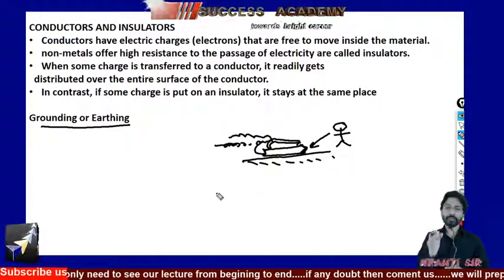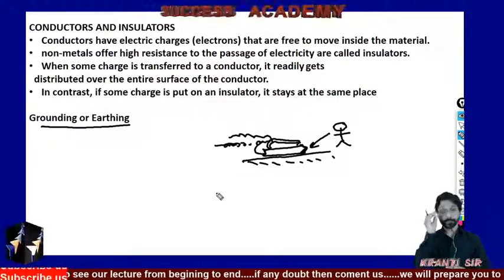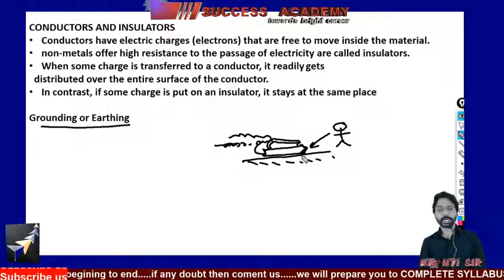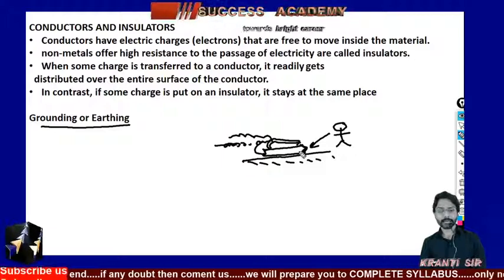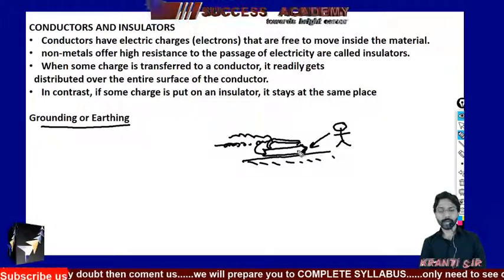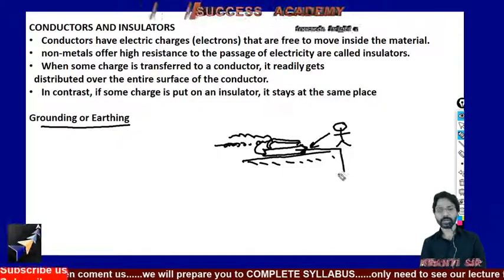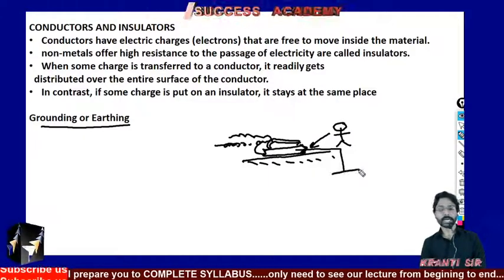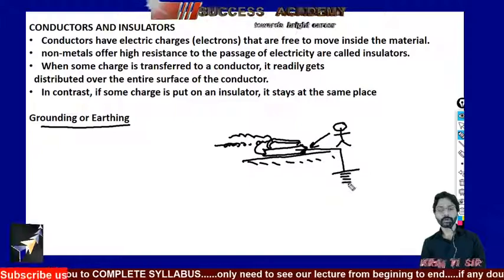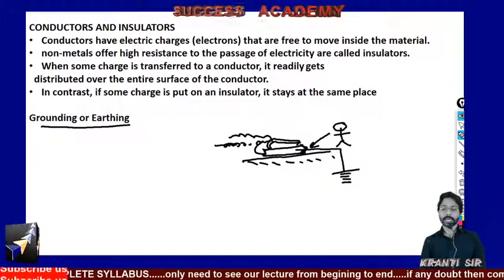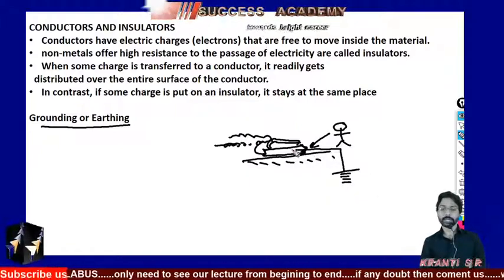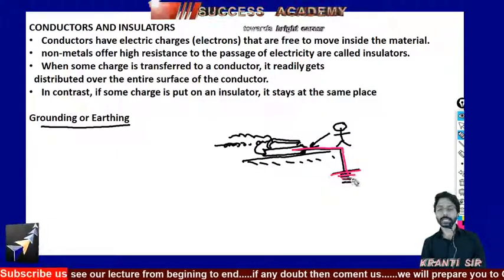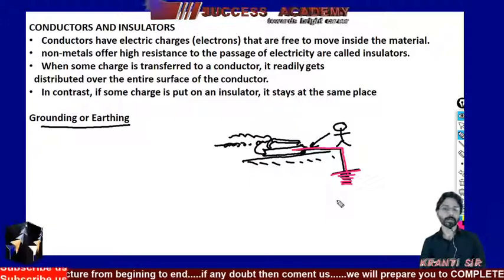Now to remove this condition, what the companies are doing is attaching another wire with it, and that wire is called earthing, and that wire is directly in connection with the ground. Let me draw this earthing wire again, directly in connection with the ground.